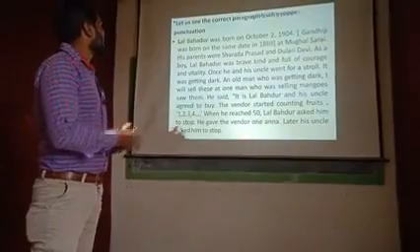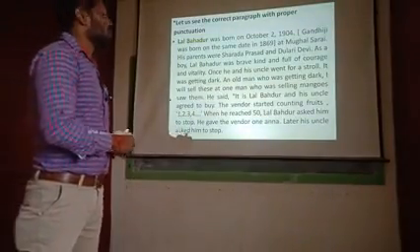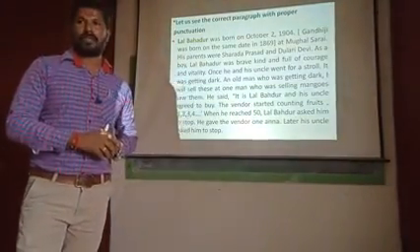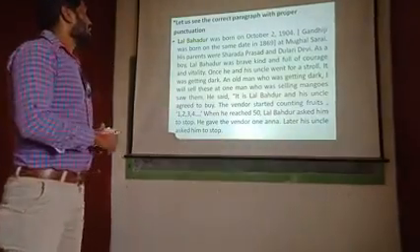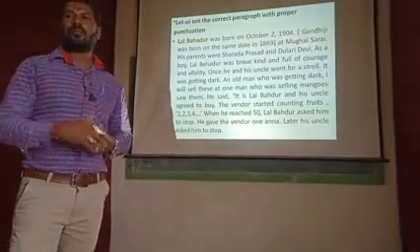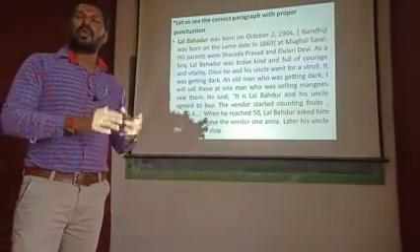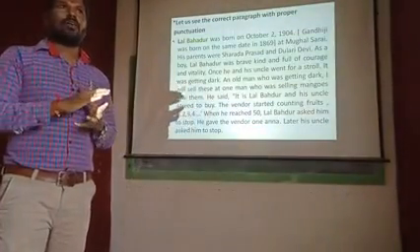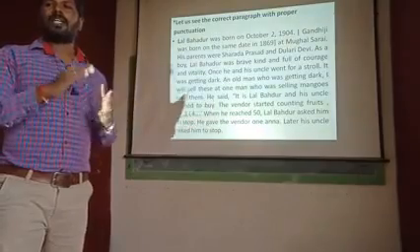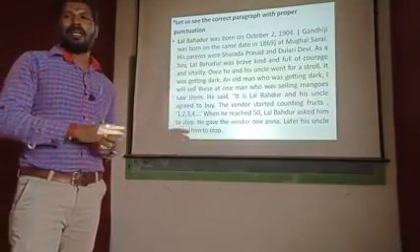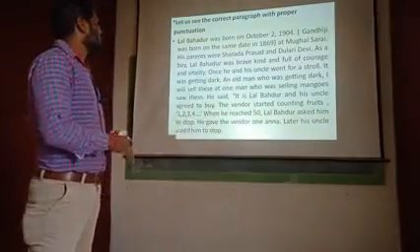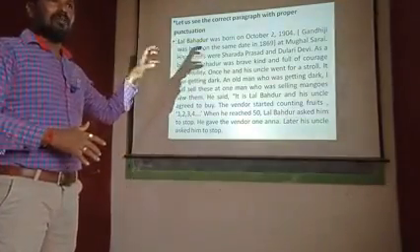Okay. Now let us see the correct paragraph with proper punctuation here. In the earlier slide, all the letters and all the signs were not present, but in this slide we will see those missing parts.